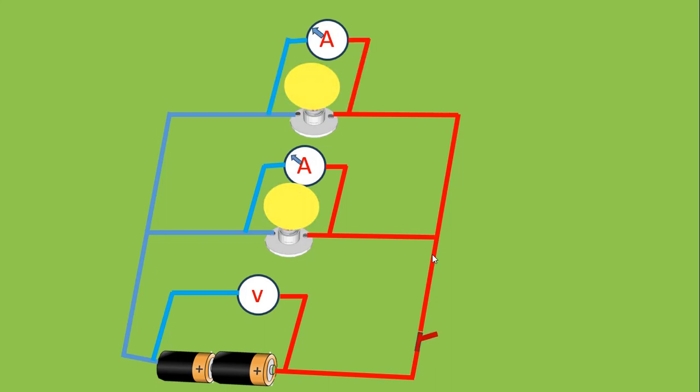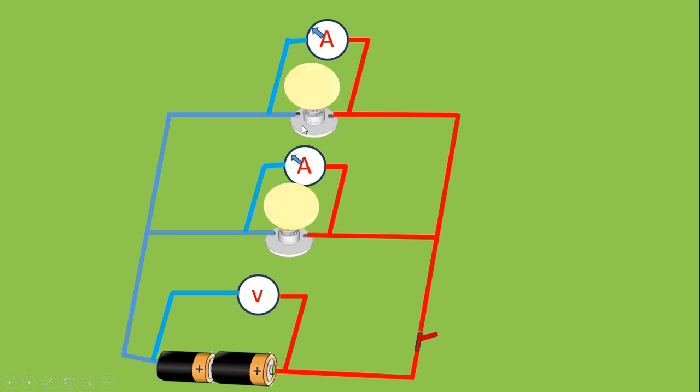You notice that the two bulbs go on, and there is a unique thing with this connection. There are several paths. For example, this bulb has got its own path from the source of electricity. This one has got its own path from the source of electricity.